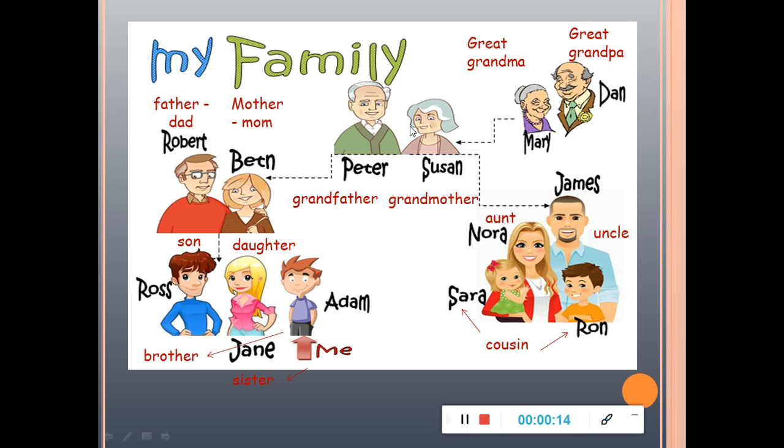Okay, so this image that we have here is a family tree. With the family tree, we start with the oldest generations and we continue with the younger ones. So we have the first generation, Mary and Dan. They are Susan's parents. They are the second generation. And then Peter and Susan are Beth's and James' parents. They are the third generation.